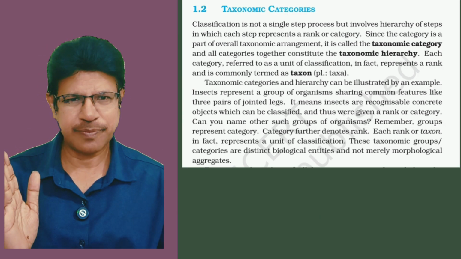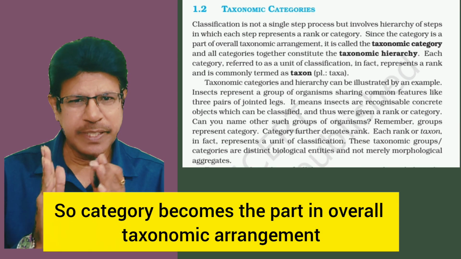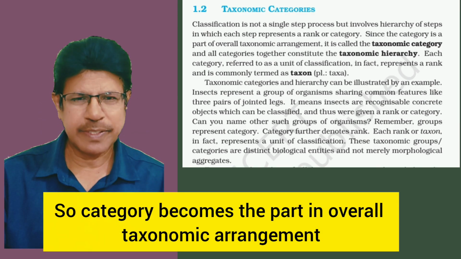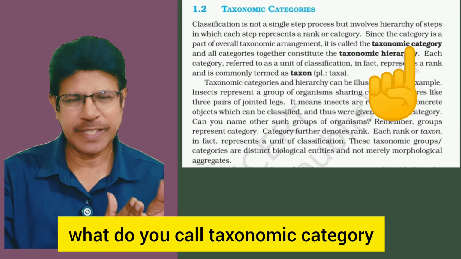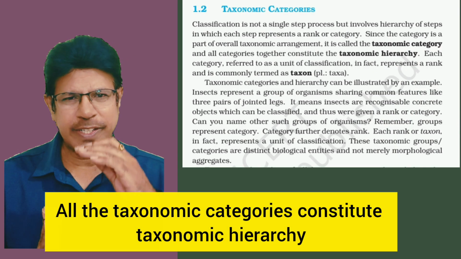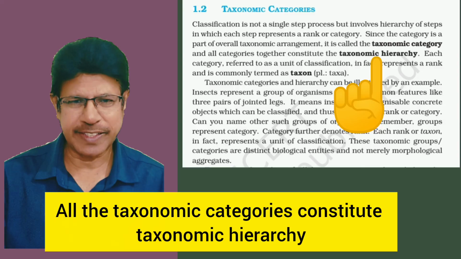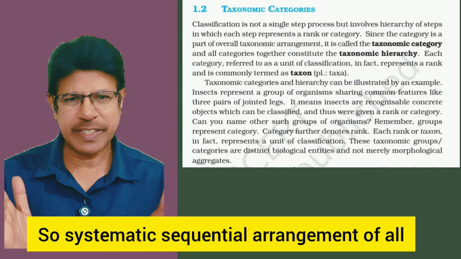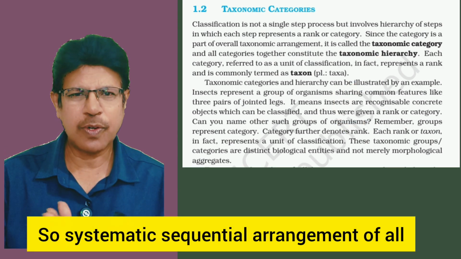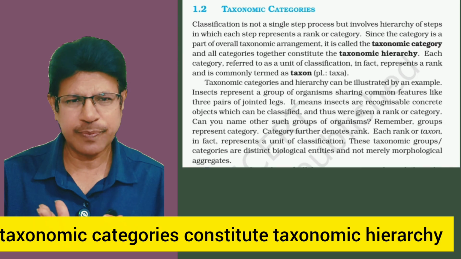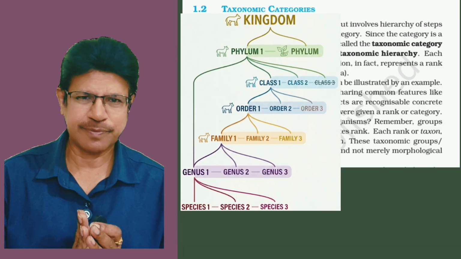Taxon is the real one. So category becomes a part of the overall taxonomic arrangement, what we call a taxonomic category. All the taxonomic categories constitute the taxonomic hierarchy. So the systematic sequential arrangement of all taxonomic categories constitutes the taxonomic hierarchy.